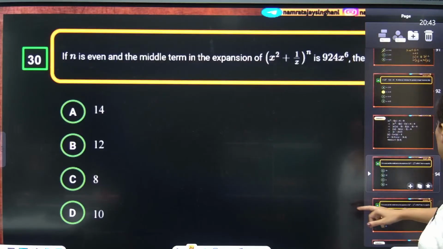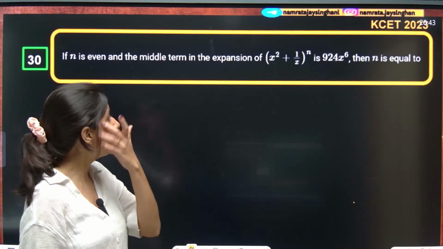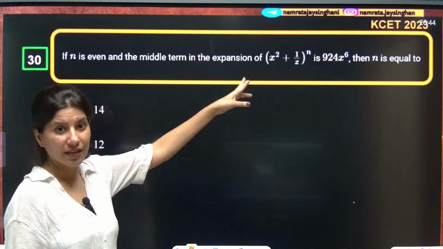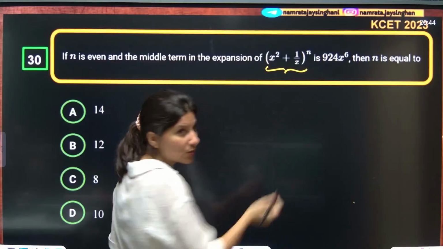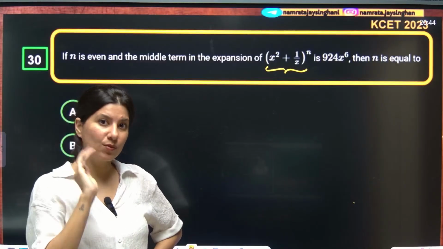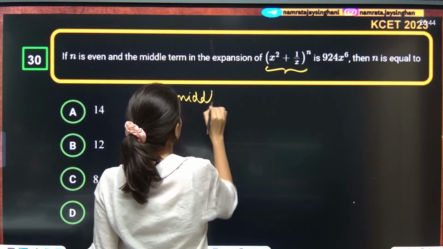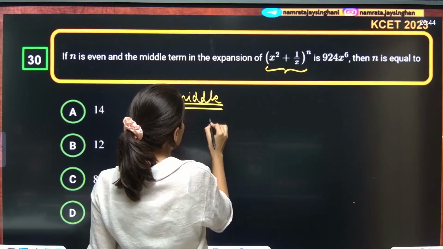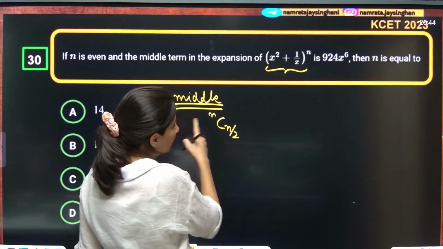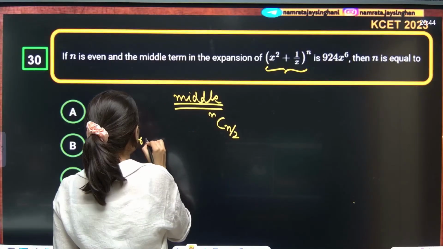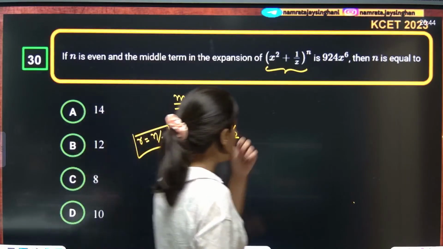Yes, now the next question on your screen. If n is even, see, the total number of terms over here will be n plus 1. Now the middle term will be what? Middle term, if n is even, is nothing but the (n by 2 plus 1)th term, right? So nCn by 2 is the middle term. nCr, r should be equal to n by 2 for the middle term. Remember this, if n is even.